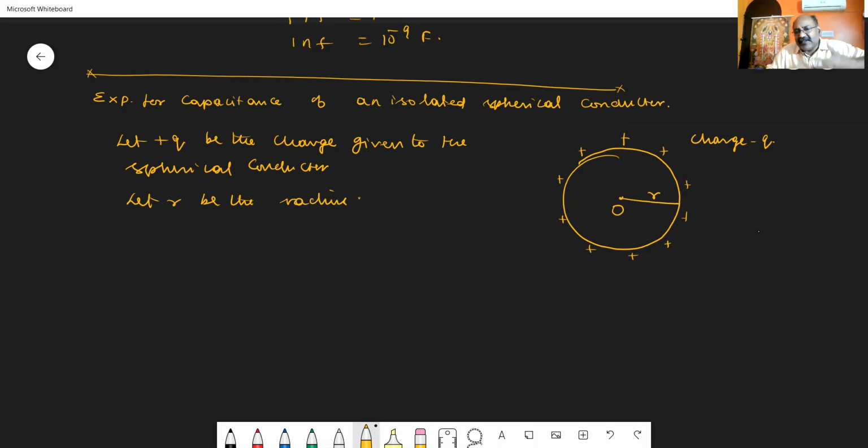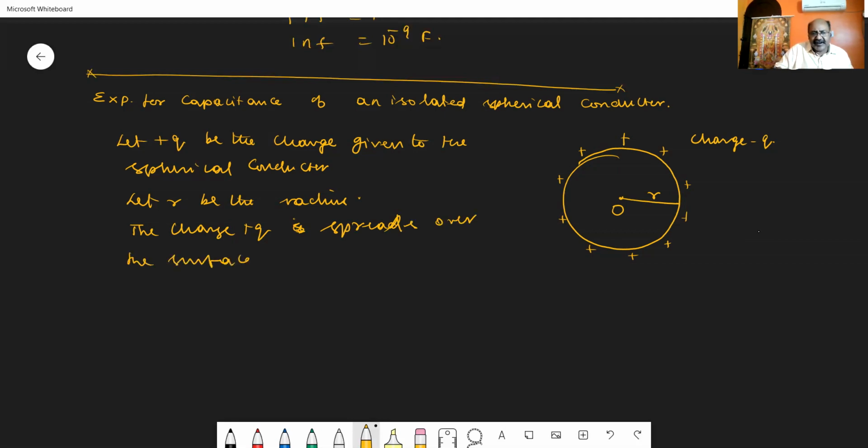The charge given to the spherical conductor is spread uniformly over its surface.